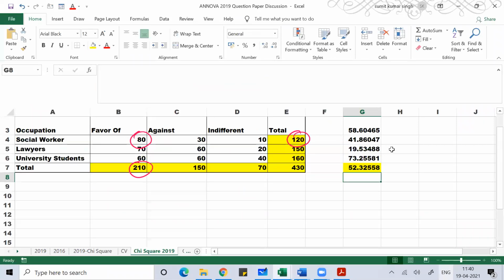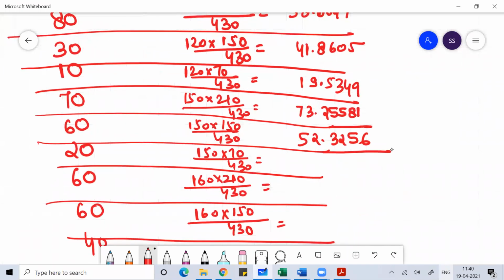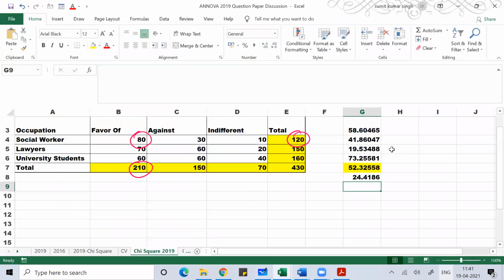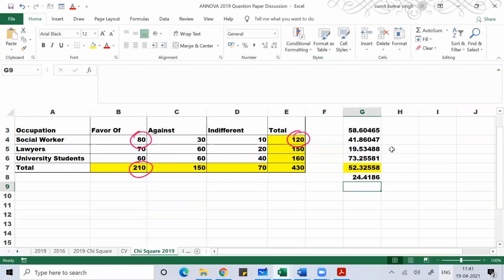Then 70 into 150 divided by 430, we'll get 24.4186.